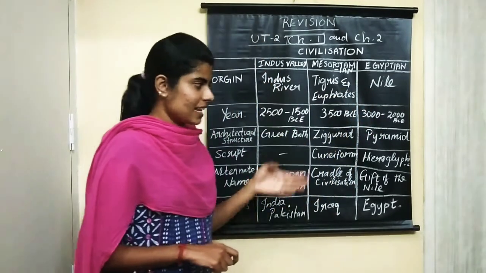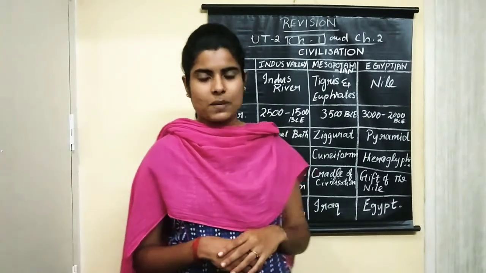Next, Mesopotamian, M-E-S-O-P-O-T-A-M-I-A-N, Mesopotamian Civilization. The third one is Egyptian Civilization, E-G-Y-P-T-I-A-N, Egyptian Civilization.